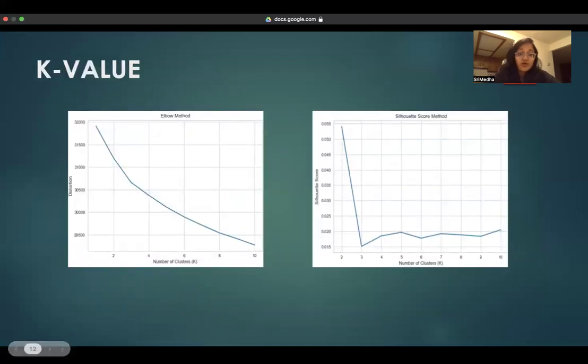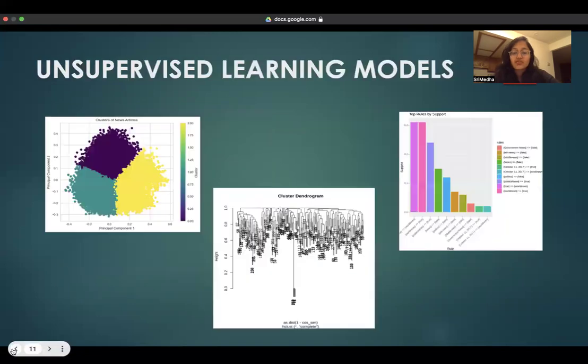The elbow method plots the variance explained as a function of the number of clusters. The elbow point indicates the optimal number of clusters, where adding more clusters does not significantly increase the variance explained. The silhouette method evaluates the quality of clustering by measuring the coherence within clusters and separation between clusters. It calculates silhouette scores for each data point, where higher scores indicate better cluster separation and cohesion. Based on these two, we've come to the conclusion that the K value is optimally 3.